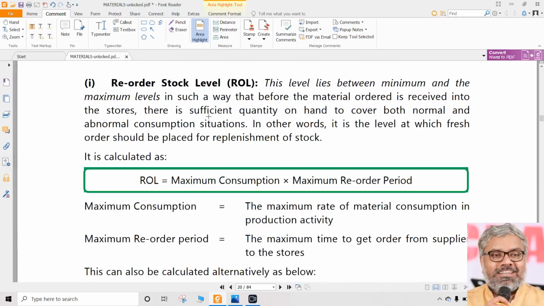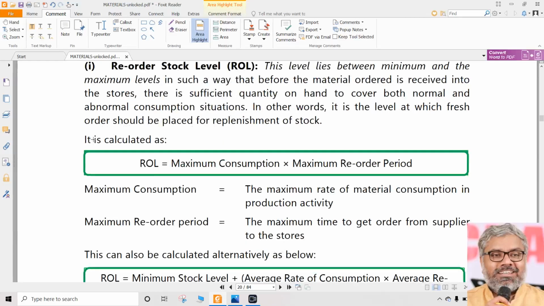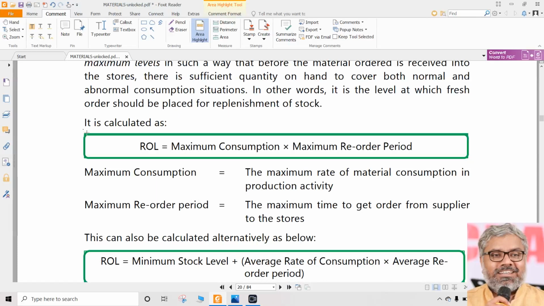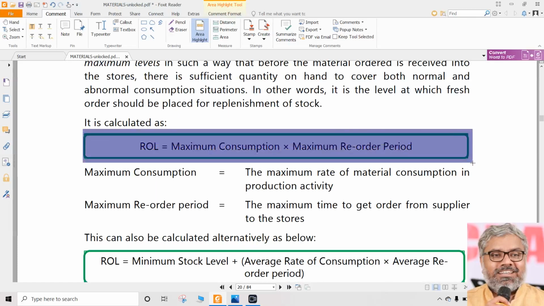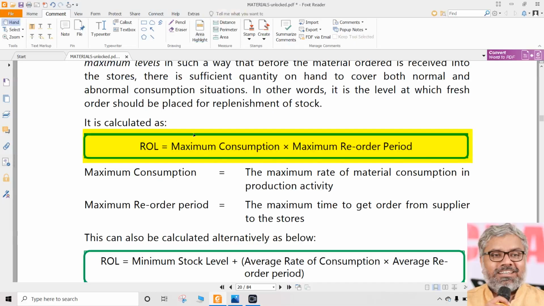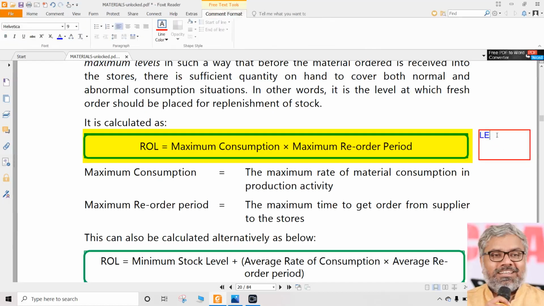So naturally it will be somewhere between minimum and maximum levels. And how should it be calculated? This is the formula I should write and remember. What is the reorder level? This is one formula: maximum consumption into maximum reorder period. Sometimes this reorder period is also called, a lot of times this word will be used, lead time.